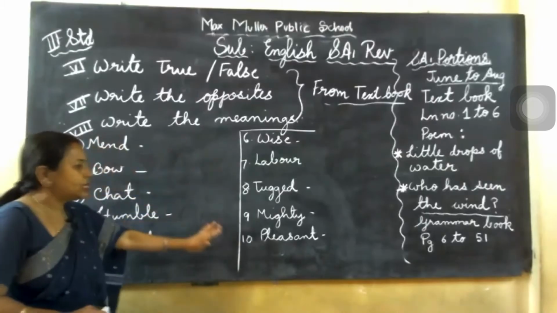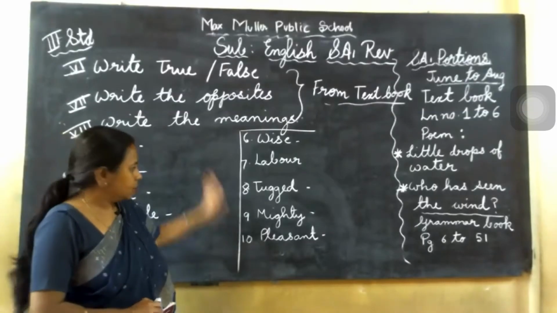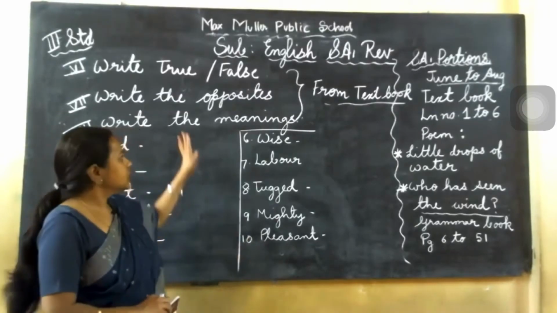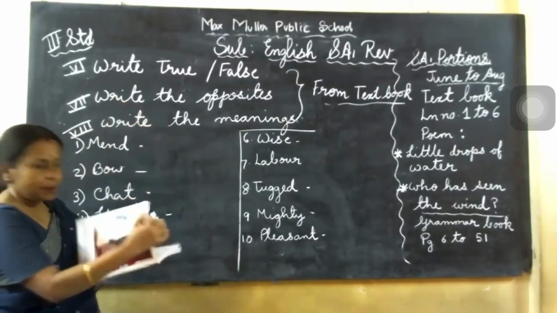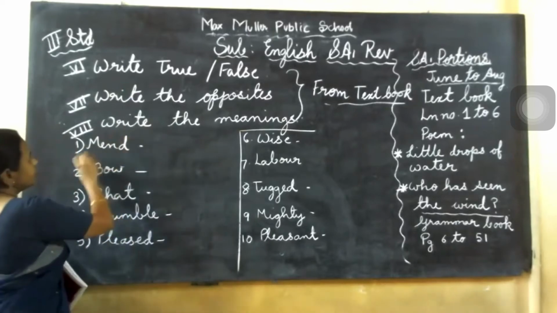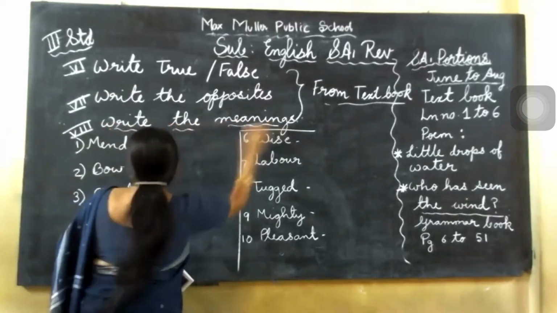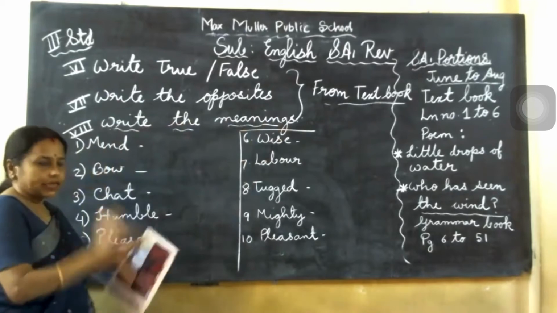So I have given only 10. This is enough for your exam. Only 10 I am giving now answers. So this one you write with me, and all the main you should mention. Okay. So next I am giving write the meaning. So many are there. I have selected only 10. That is enough for you.